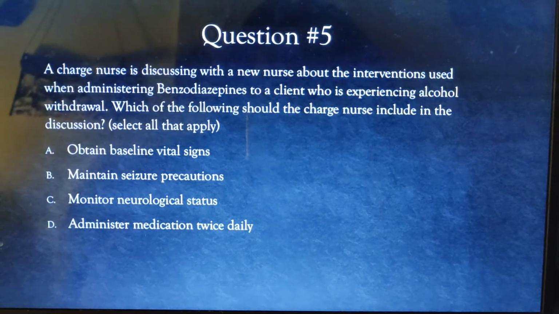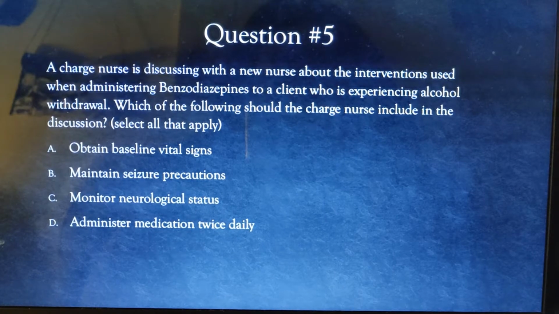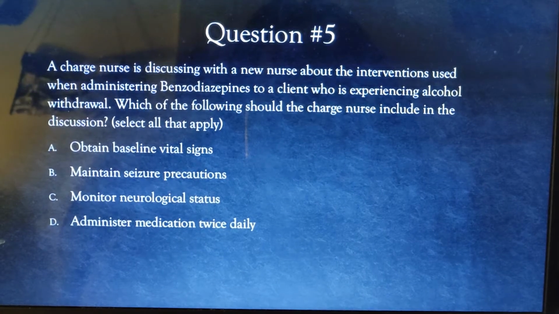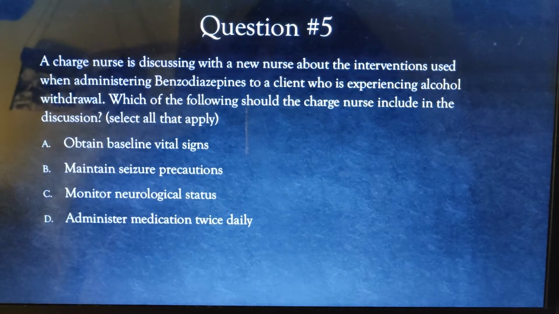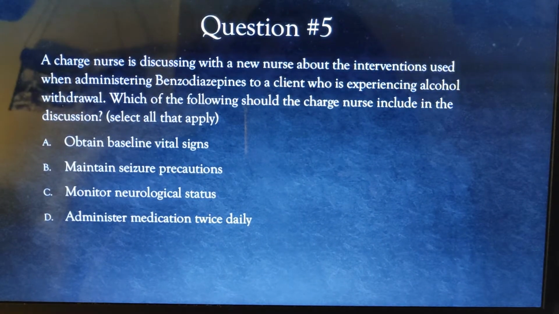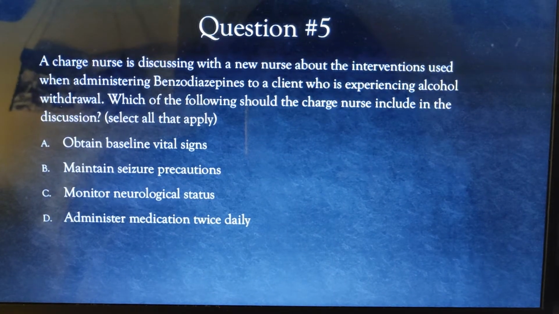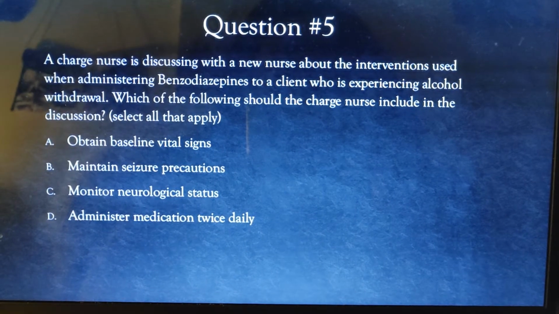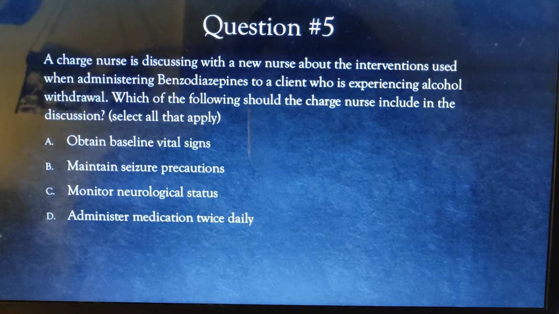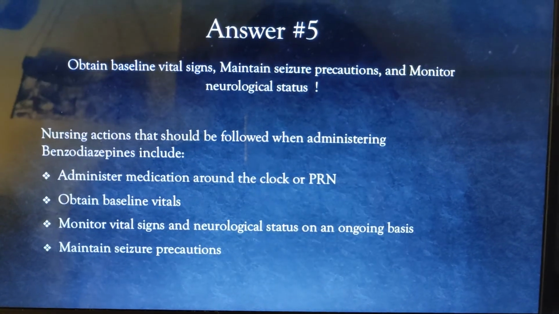Question number 5. A charge nurse is discussing with a new nurse about the interventions used when administering benzodiazepines to a client who is experiencing alcohol withdrawal. Which of the following should the charge nurse include in the discussion? Select all that apply. And just giving you guys some more seconds. All right.